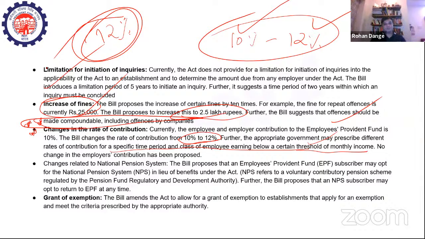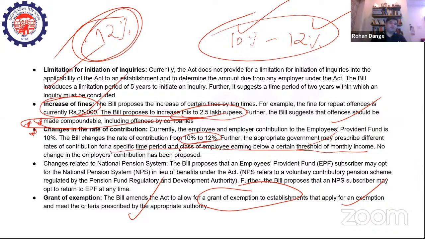Okay. So the bill also amends the act to allow for grant of exemption of establishments that apply for an exemption and meet the criteria by the appropriate authority. If there are certain organizations who don't want to be covered, who want to be exempt from the provisions of the act, they can be exempted, provided that they meet the criteria prescribed by the appropriate authority, right?